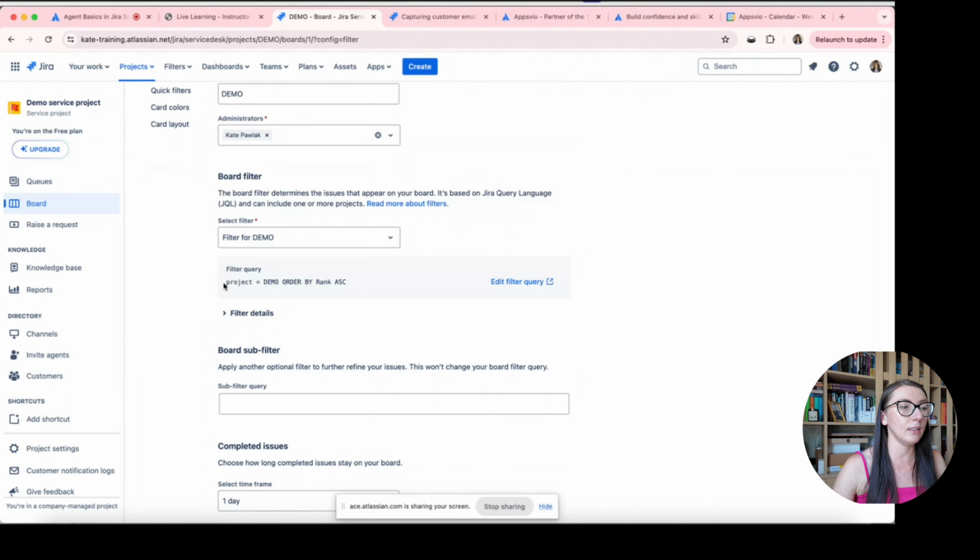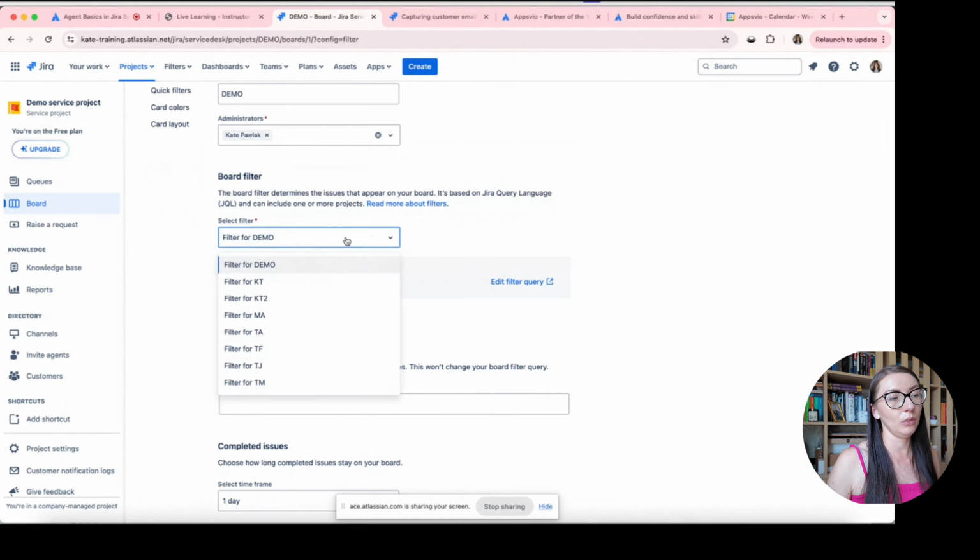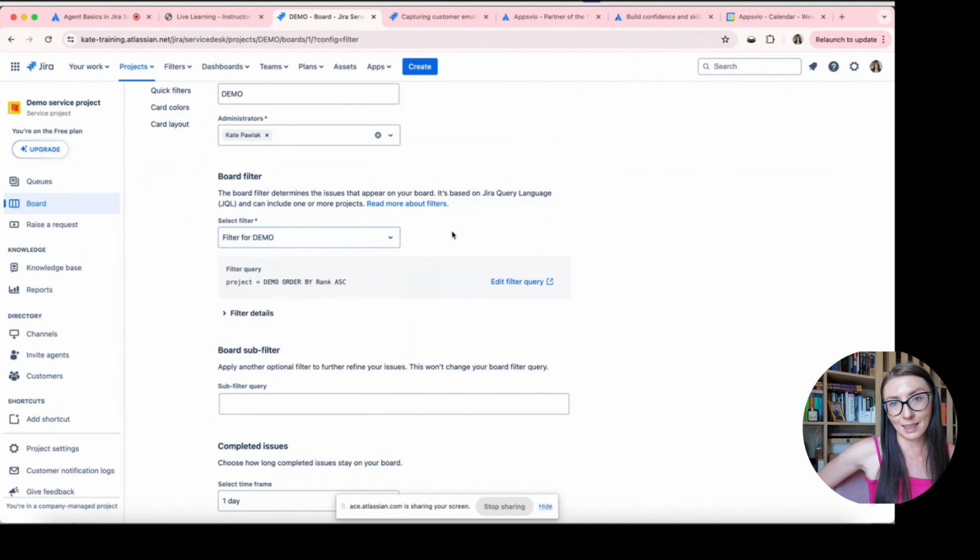In this case, this project is called demo, and this is why I see all tickets from this project. But you can see that you can use a different filter, and this is exactly how it works in Jira in different areas. So you can define a filter which will be limited, for example, to internal tasks for your agents.